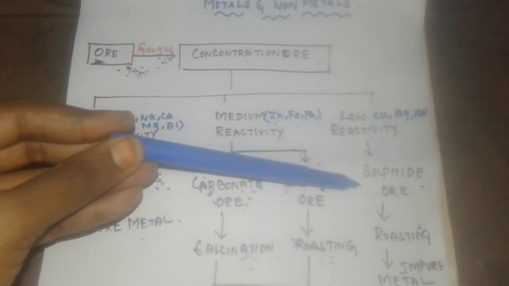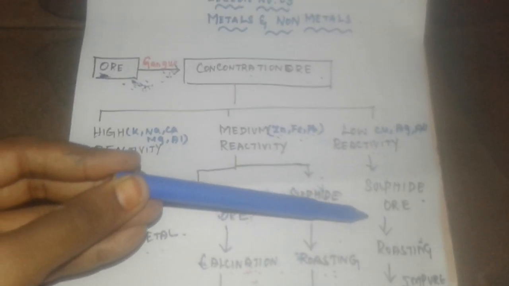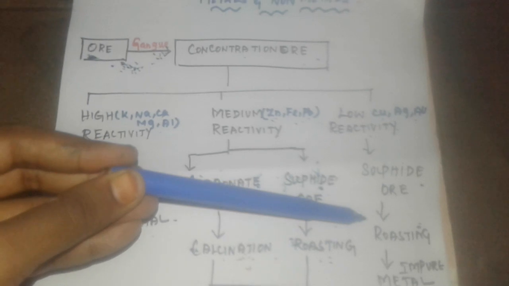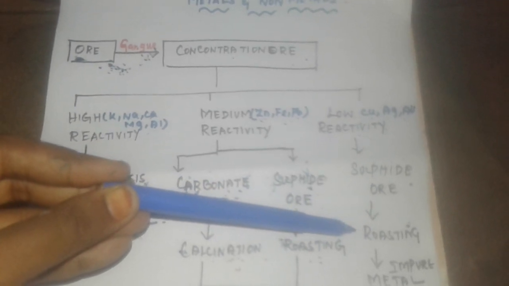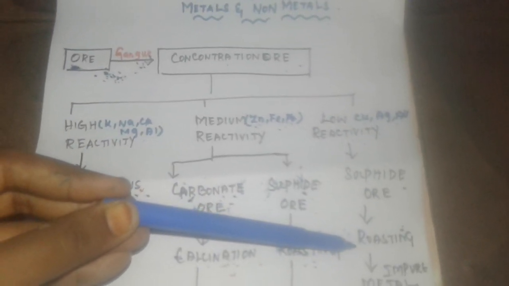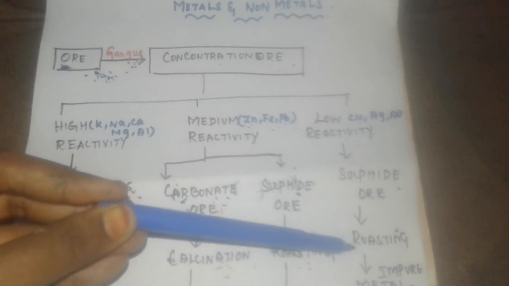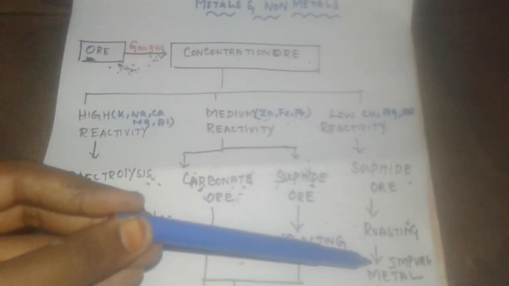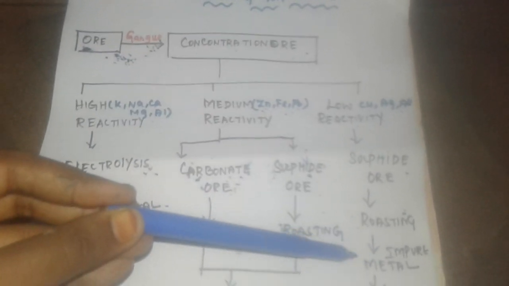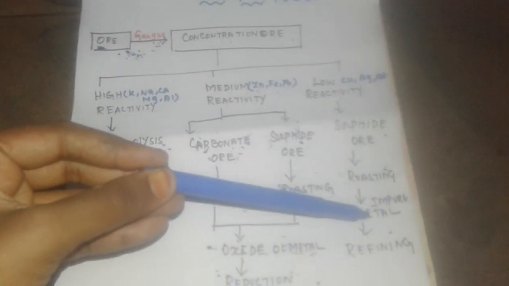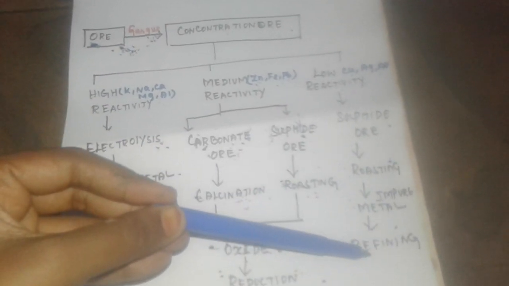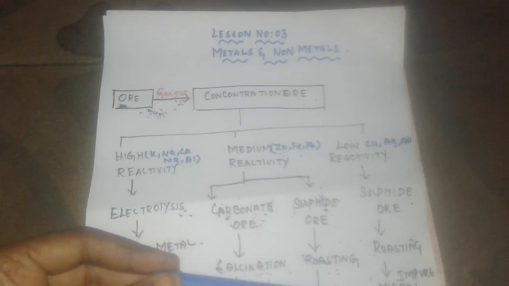Roasting means excess supply of air, and it is converted into oxides. That gives an impure metal, and the impure metal undergoes refining, and we get pure metals. Have you understood, children?